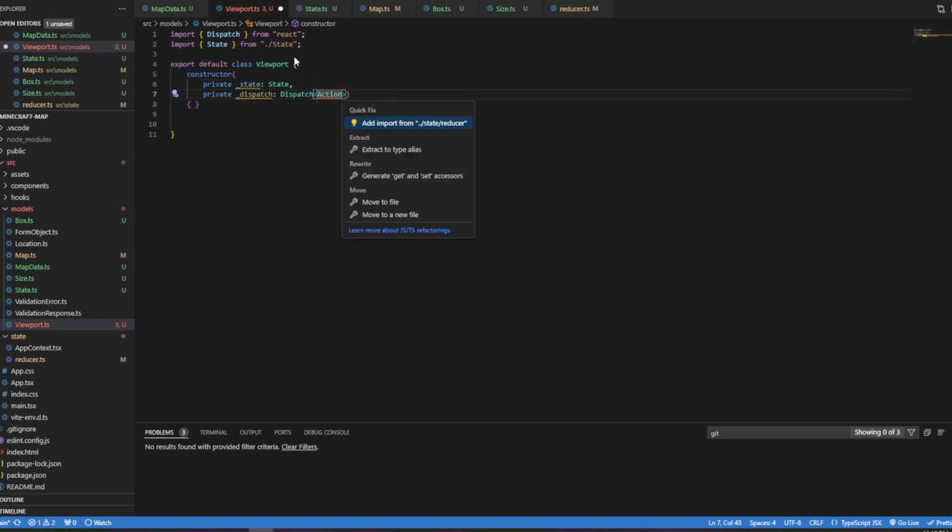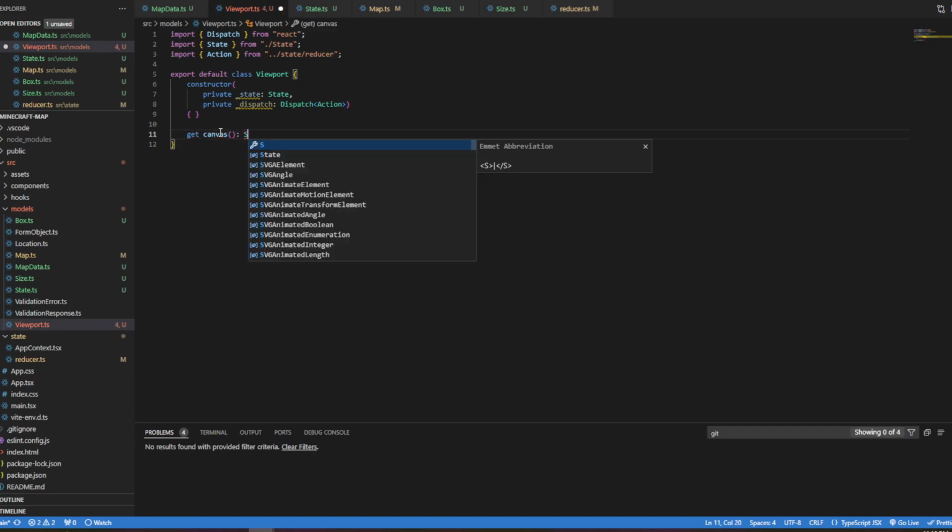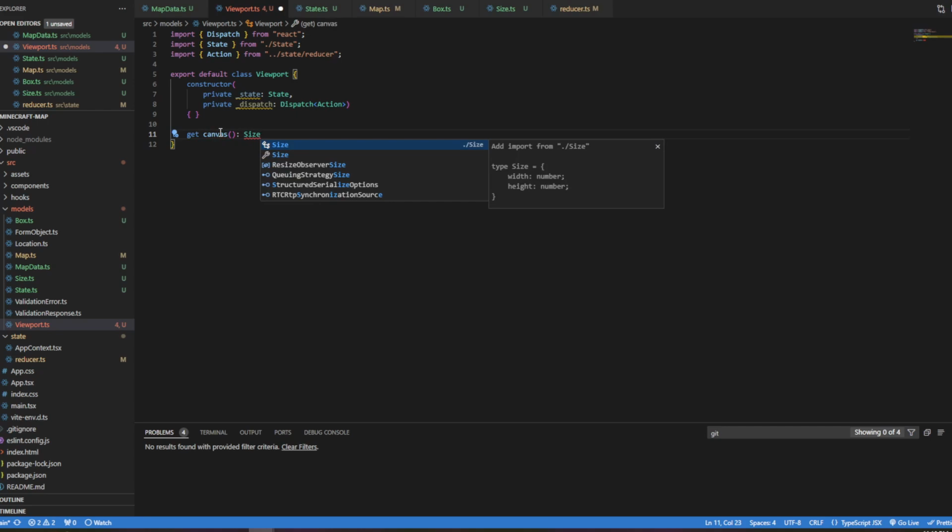And we need to bring in action. And so first things first, in this viewport we want to have a getter and setter for our canvas. So I'm going to just basically create a getter and setter for that. Size. It's going to return state.map.canvas, this.state.map.canvas.